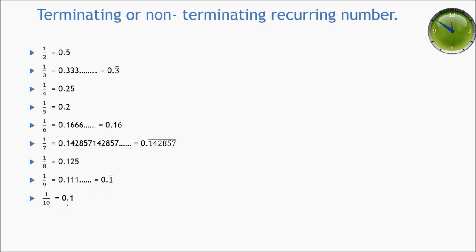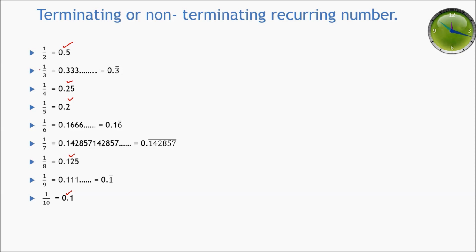As you can see, there are certain numbers whose decimal expansion ends, for example 0.5, 0.25, 0.2, 0.125 and 0.1. In these cases, the decimal expansion is terminating.